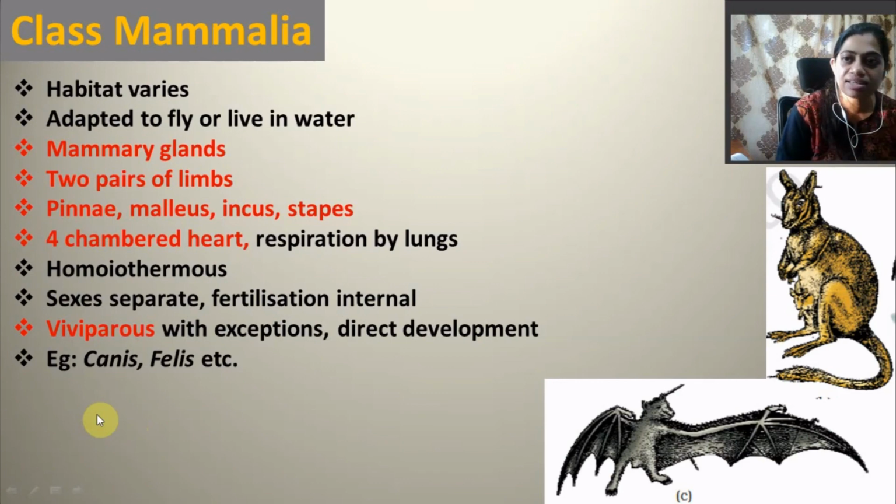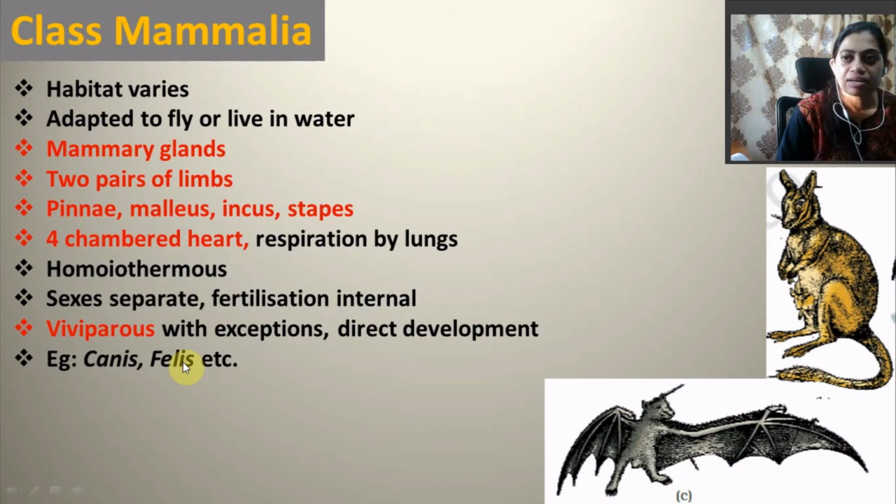Their sexes are separate, fertilization is internal, and they are viviparous. This is another important character of mammalia. They are viviparous with some exceptions, like platypus, which is oviparous, and they show direct development.